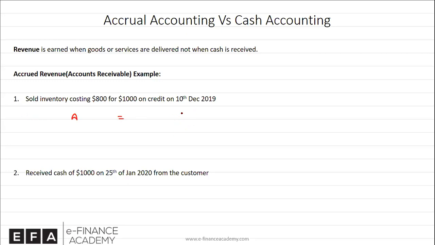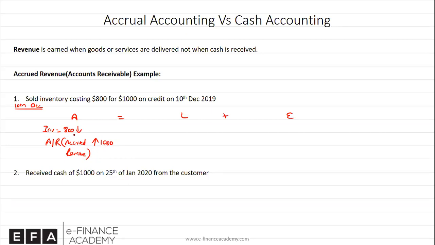So here's what will happen. If we look at the balance sheet, this will happen on 10th December. Since you sold goods, we are assuming that you have delivered the goods, so inventory worth 800 will go down. In the income statement, this will be recorded as your cost of goods sold, and we'll elaborate on that more when we go into the income statement. And since you're not getting the cash from the customer, you will create another account called accounts receivable, or you may call this accrued revenue. The reason it's called accrued revenue is because the money will come in the future, worth $1,000. You are going to collect $1,000 in the future.